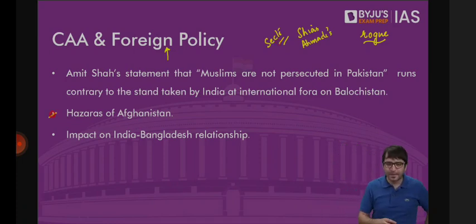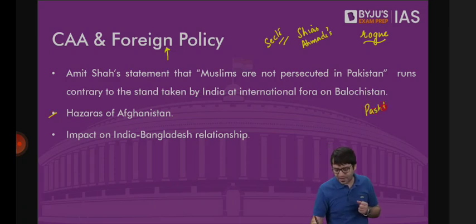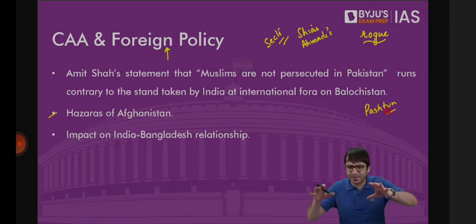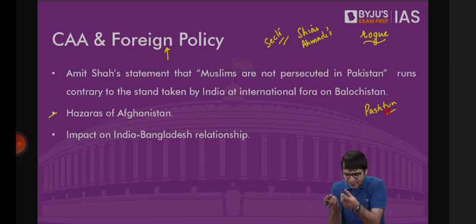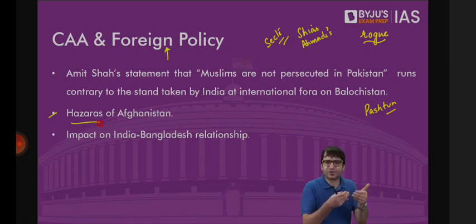Challenge number 2, Taliban has now taken over Afghanistan. And in Afghanistan, there are different tribes. There are Hazaras, there are Pashtuns, there are Uzbeks, there are others. Taliban is basically an organization of the Pashtuns, which is one dominant tribe in Afghanistan. So let's say, for example, there are 3 important tribes in Afghanistan. We have to at least win over 1 tribe or 2 tribes so that they can safeguard our interest in Afghanistan, because we have a lot of interest in Afghanistan. We have a lot of investment in Afghanistan. One such tribe who can be of some help to us are the Hazaras of Afghanistan. But we are now saying that Hazaras of Afghanistan also, because they are Muslims, they are targeting non-Muslims in Afghanistan. So that will also dent some of the relationship that we have with the Hazaras.